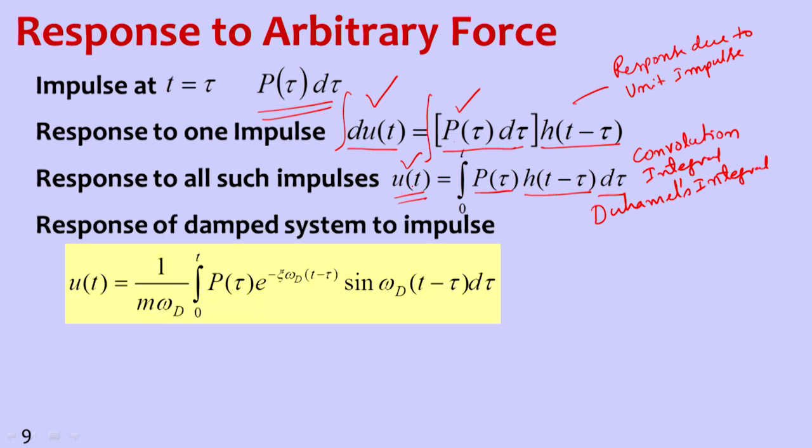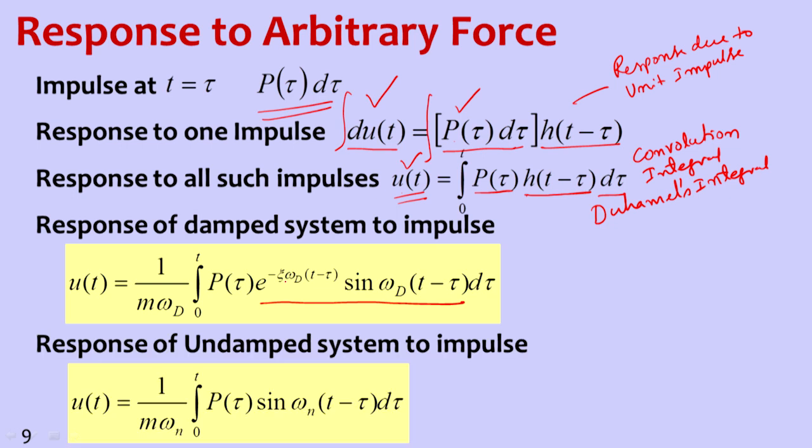Okay, so you can see this is the response of damped systems to impulse. Now if we substitute this h(t minus tau) d tau, this is h(t minus tau) for damped systems, and this is for undamped systems. So 1 by m omega d multiplied by e to the power of minus zeta omega (t minus tau) sin omega d (t minus tau) is the response due to unit impulse.